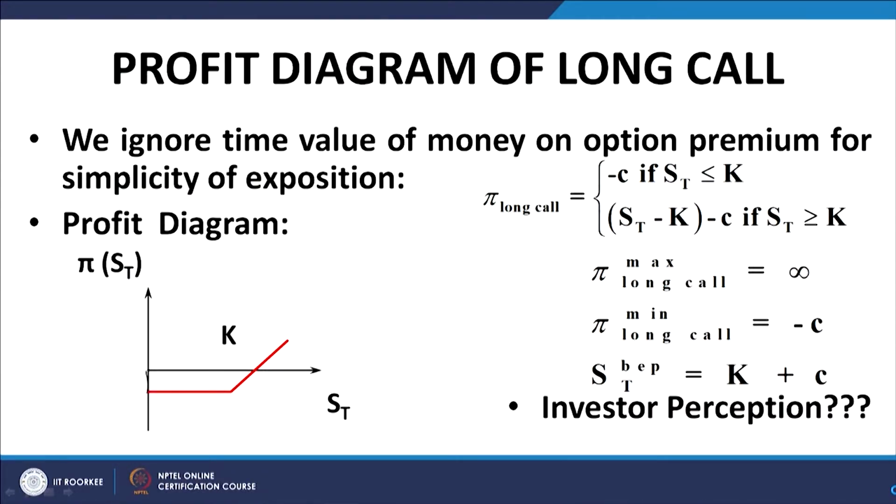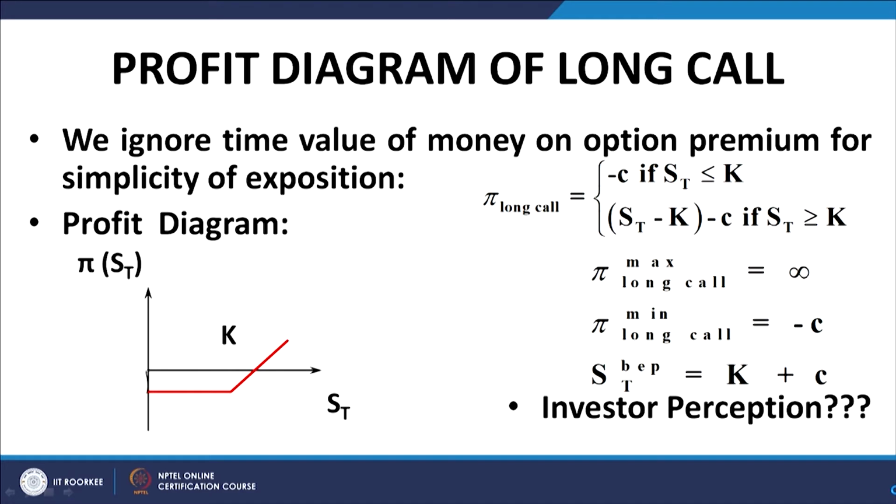The stock price is represented on the x axis and the profit on the y axis, where pi of S_t is the profit and S_t is the stock price at maturity of the option. We are talking about European options here.